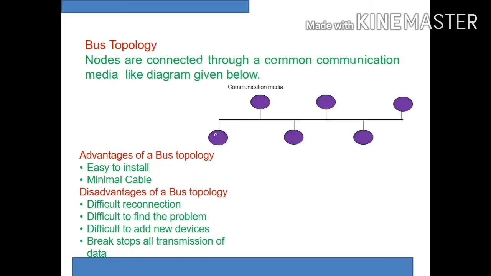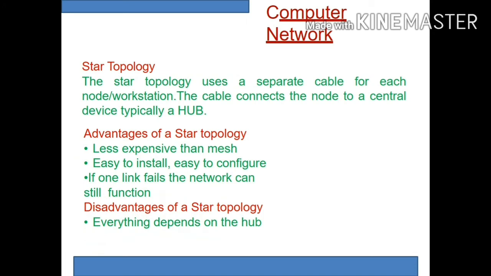So different topologies are there. First one is bus topology. This is the simplest and most commonly used topology. It is also known as linear topology. In the figure you can see that it is connected in a linear manner, and the middle one is called the backbone, and both ends are connected with terminals. Through the backbone the data travels and is delivered to all the connected nodes in the network. It is very easy to install and minimal cable is required. But the main disadvantage is difficult maintenance and so on.